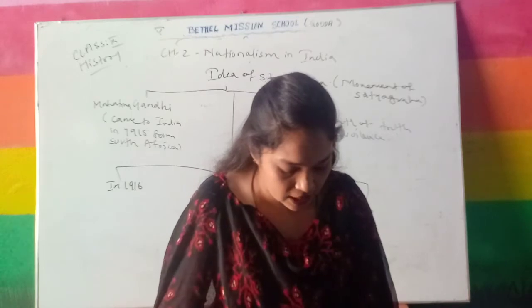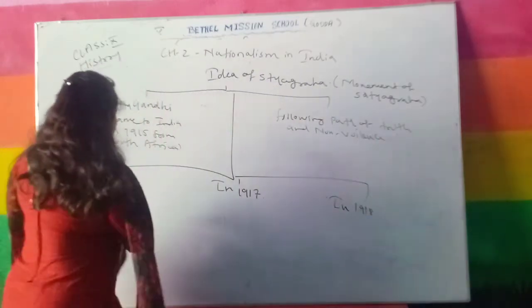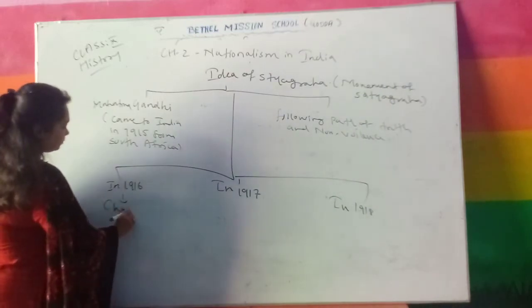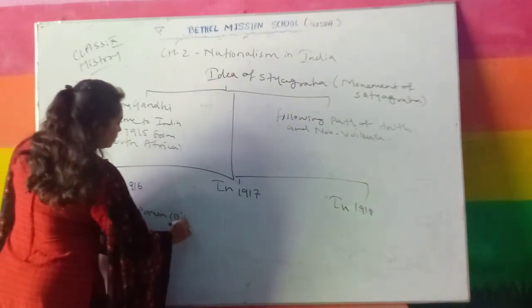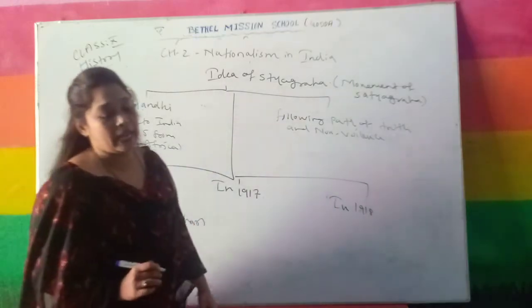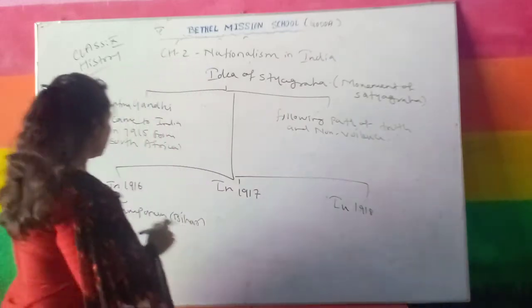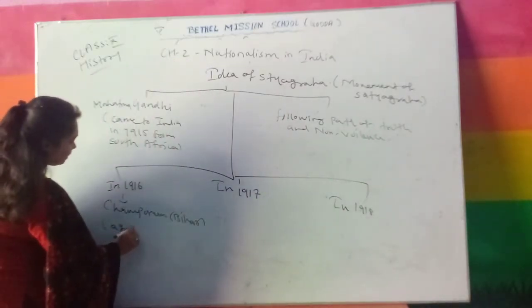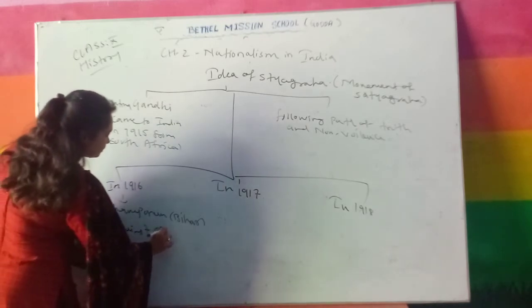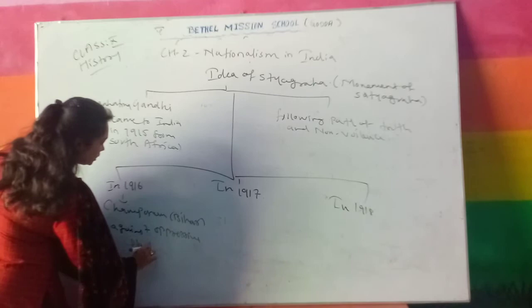In 1916 Gandhiji started a movement in Champaran, Bihar, against the oppressive plantation system.